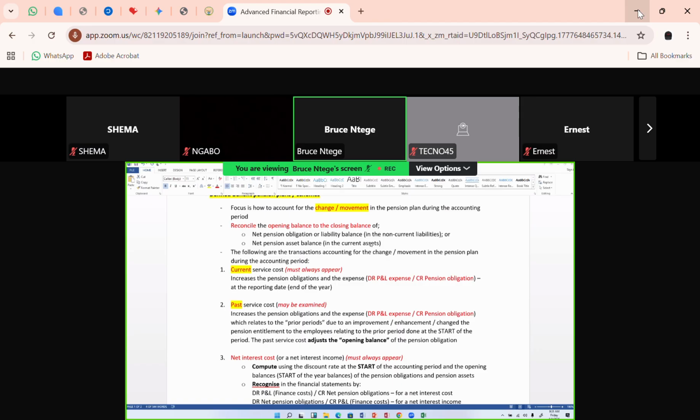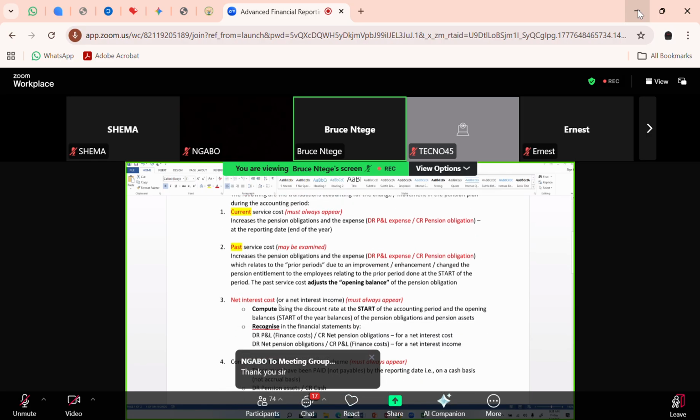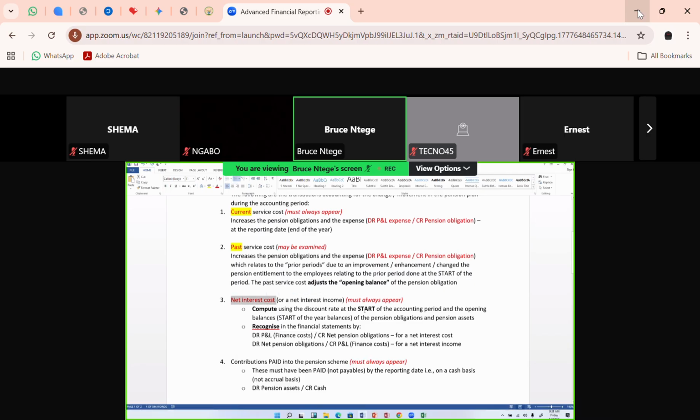Okay, so I think that was Ngabo. Another person said, is interest calculated on adjusted opening balance with past service cost? Correct. Somebody is far better than us already. Let me go back to this computation, number 3, net interest cost, because you're using the start of the accounting period date, so the discount rate at the start of the year, and the balance at the start of the year.